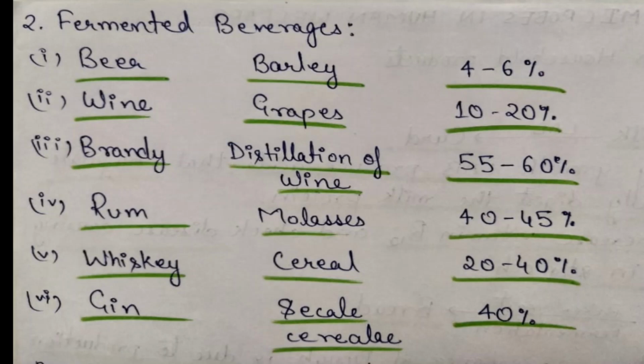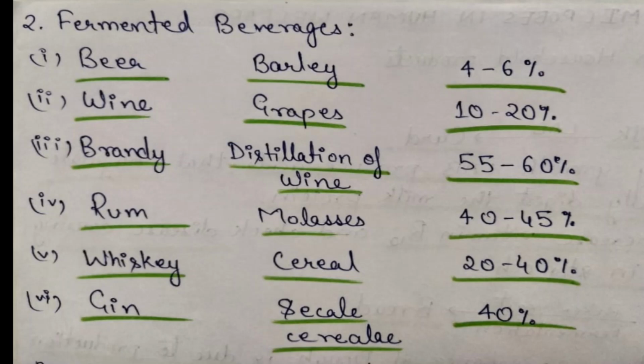Next we have fermented beverages in which alcoholic content is there. The first one is beer, which is made from barley and contains 4 to 6 volume by volume alcohol content. The second one is wine, which is made from grapes and it contains 10 to 20% volume by volume content of alcohol. Next one is brandy. Brandy is made with the distillation of wine. It contains 55 to 60% volume by volume content of alcohol.